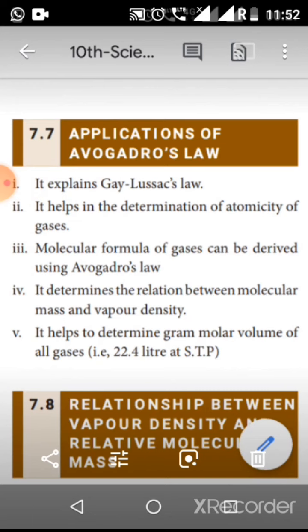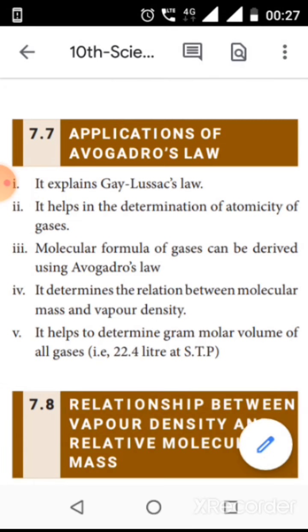Molecular formula of gases. Already I told you the equations: hydrogen plus oxygen gives water, hydrogen plus chlorine gives hydrochloric acid. Those are the examples in gaseous state. Molecular formula of gases can be derived using the Avogadro law.